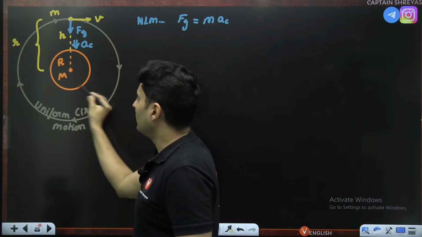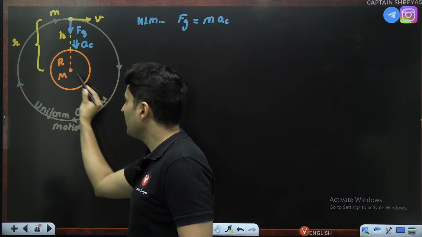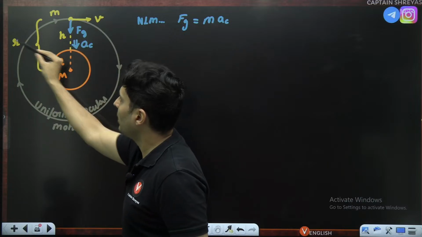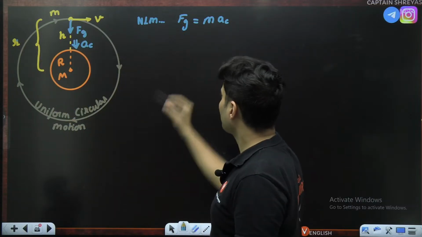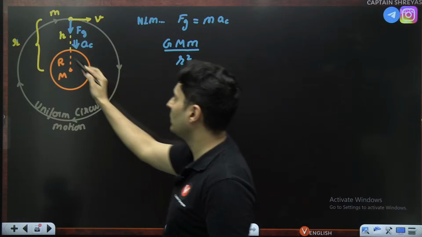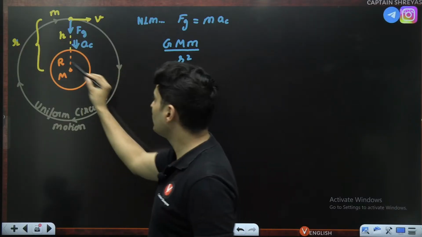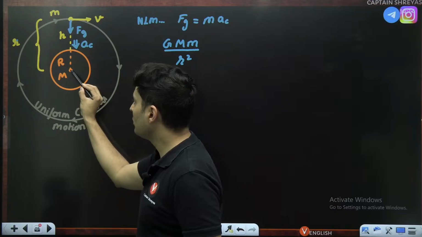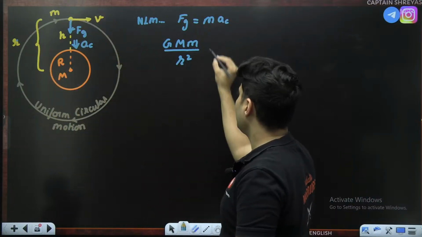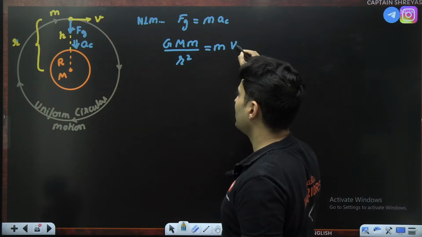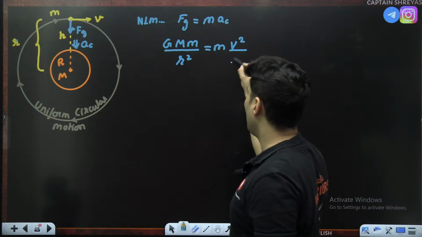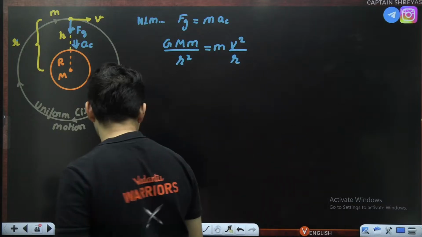And this is Earth or the planet. The whole mass can be assumed to be concentrated here. So capital M is at a distance of small r from the satellite of mass small m. So I can just say it is G capital M small m divided by small r square. Why not capital R or H? Because the whole Earth's mass is concentrated here. So imagine one mass here, another mass here. Total separation is this small r. It is equal to mass into centripetal acceleration, which is v square divided by radius of the orbit, which is small r. Remember, radius of the orbit is small r.